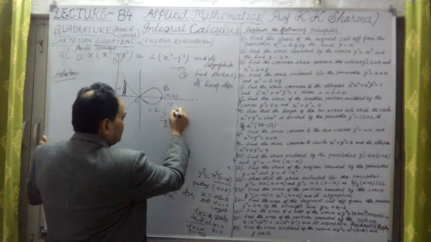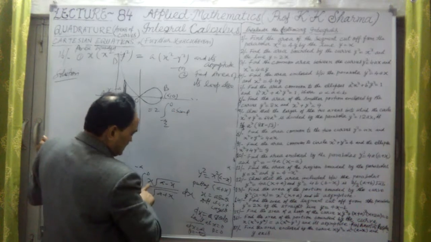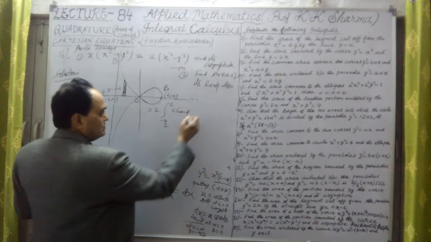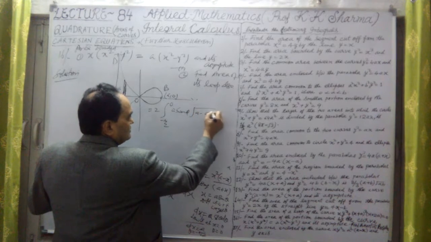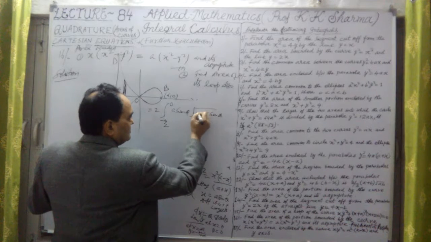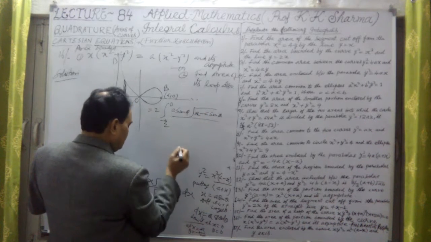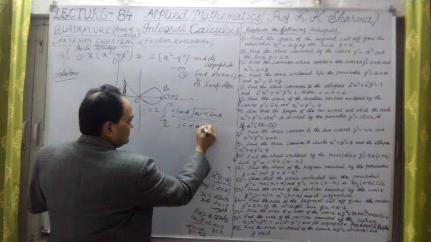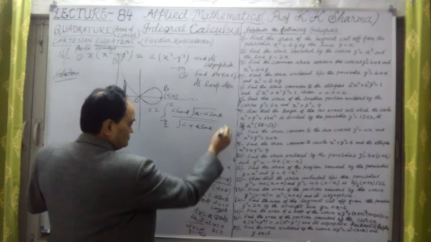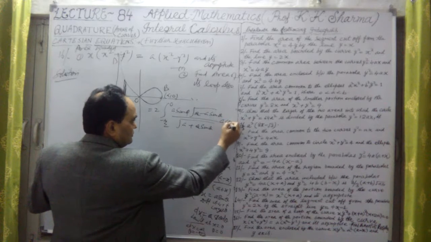Okay, this is a sin theta. This is x, under root a minus x. This is under root a minus a sin theta, a minus a sin theta divided by under root a plus a sin theta, into a into cos theta d theta.